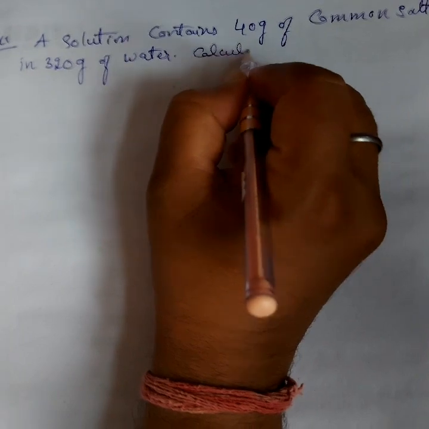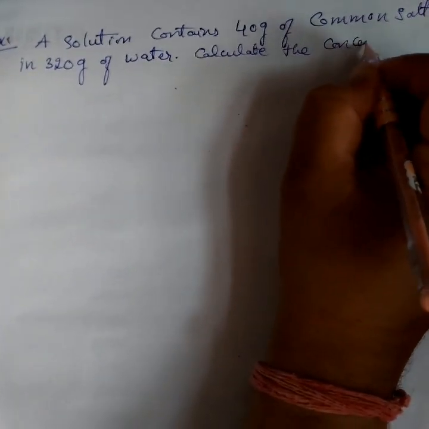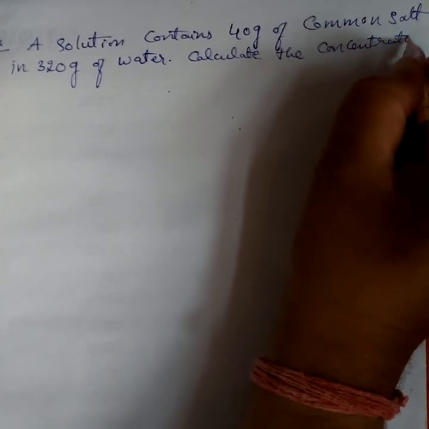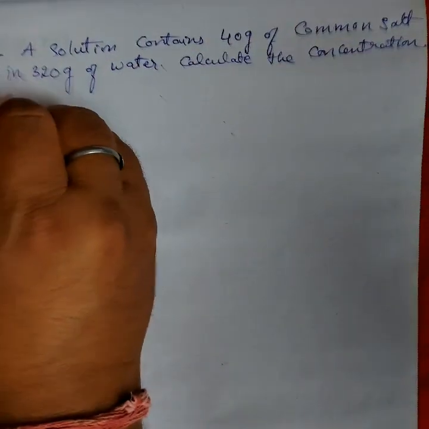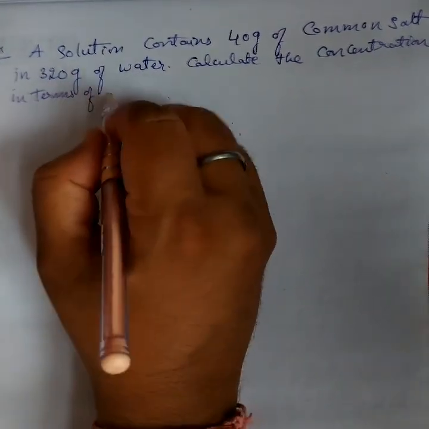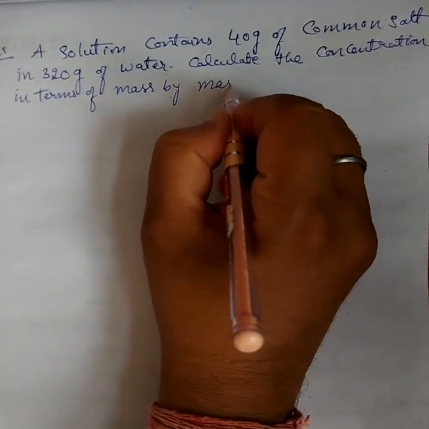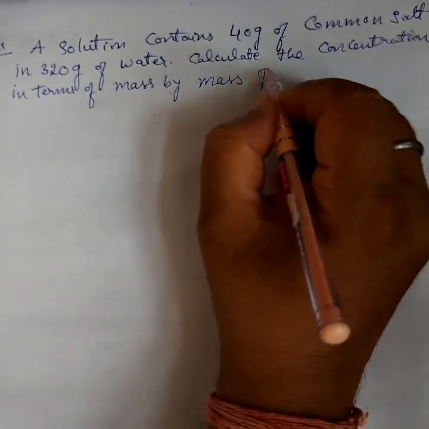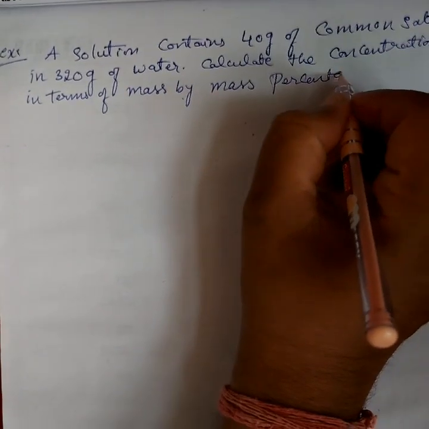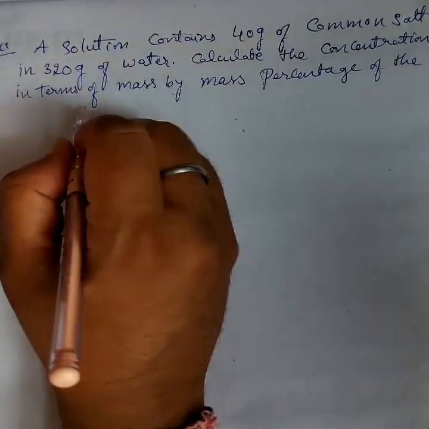Calculate the concentration in terms of mass by mass percentage of the solution.